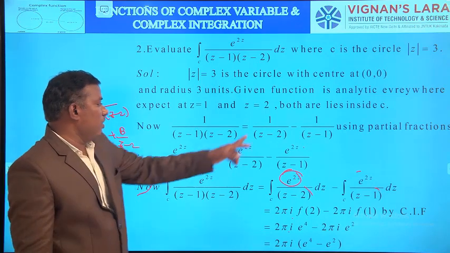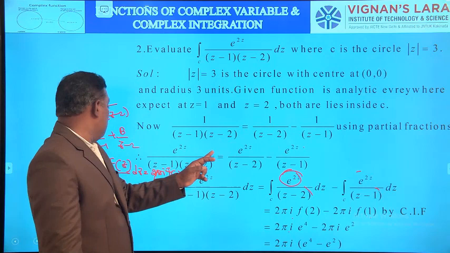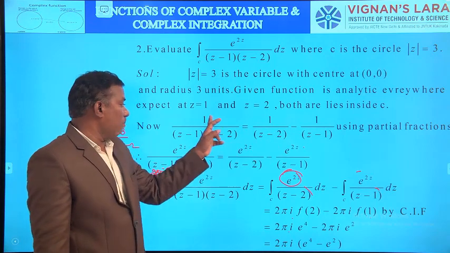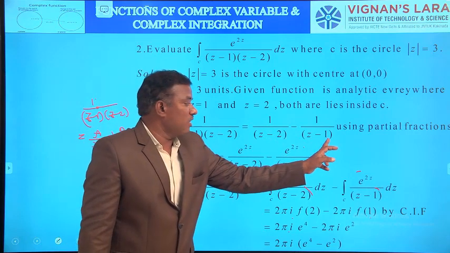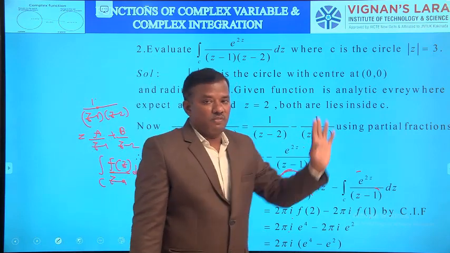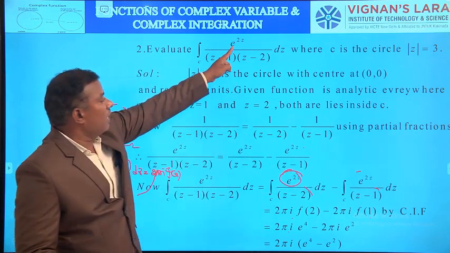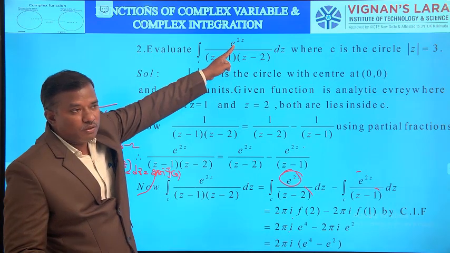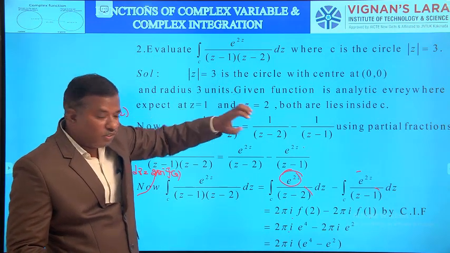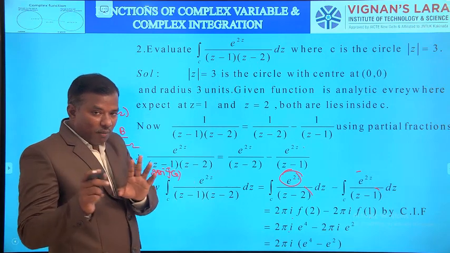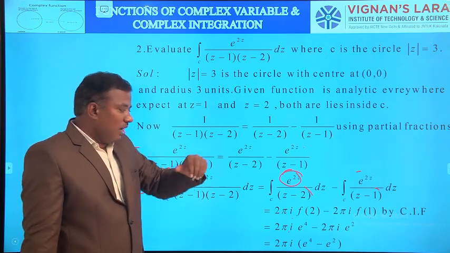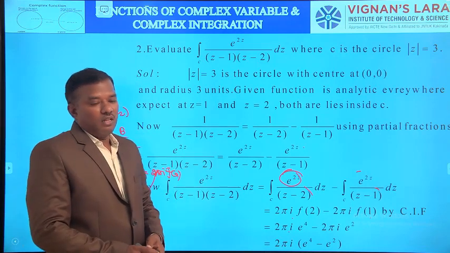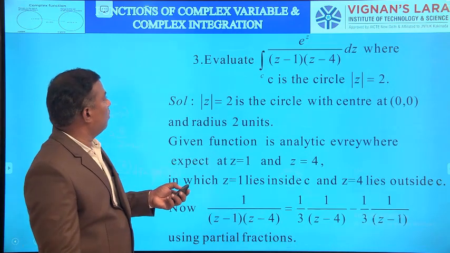Here A value is minus 1, B value is plus 1. So 1 by (z minus 1)(z minus 2) is 1 by z minus 2 minus 1 by z minus 1 using partial fractions. Then what is the integrand here? The numerator value is e power 2z. So multiply each term with e power 2z, and then apply the integral over C of each term. Then apply the integral theorem or integral formula. Then coming to the next example.